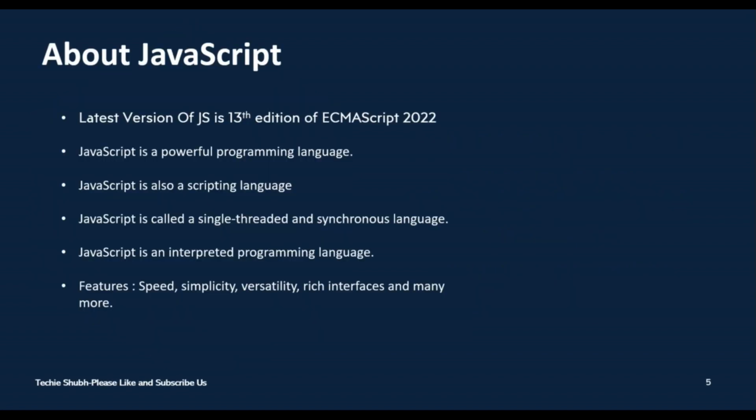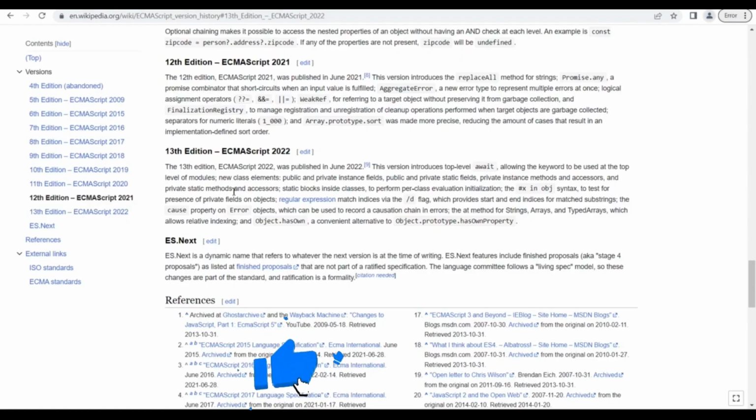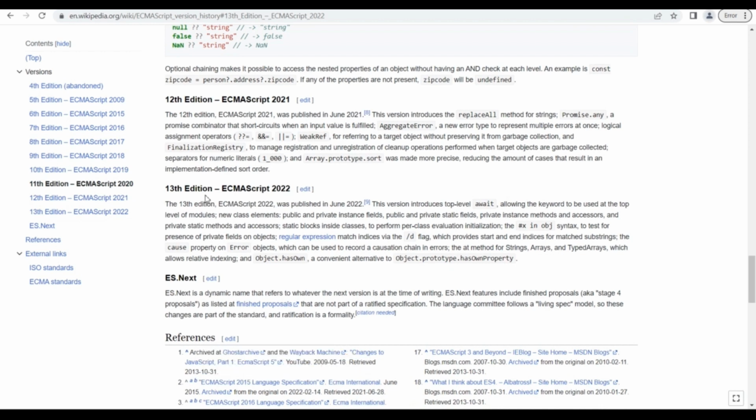Now let's see the key features of JavaScript. The first is that the latest version of JavaScript that we are using is the 13th edition, ECMAScript 2022. You can also read the tutorial from here, like Wikipedia. The 13th edition is ECMAScript 2022, and you can see what features were added in this particular version.